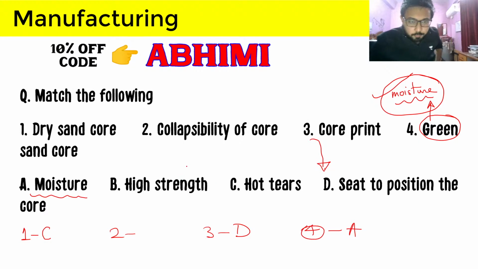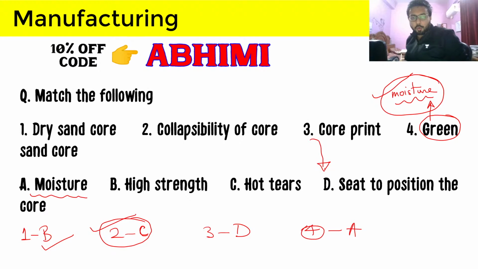Now we will have collapsibility of core. Collapsibility of core is leading to hot tear, so it will be C. And 1, that is dry sand core, will be high strength. Let's discuss why collapsibility of core is leading to hot tears.